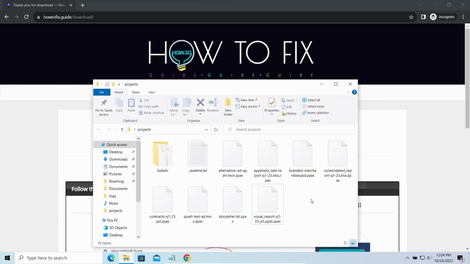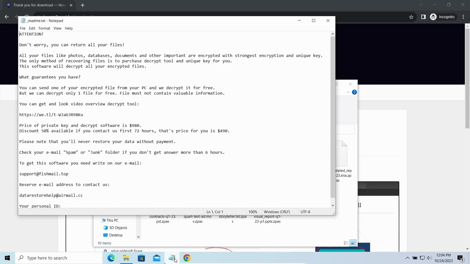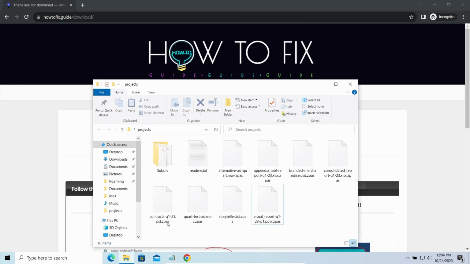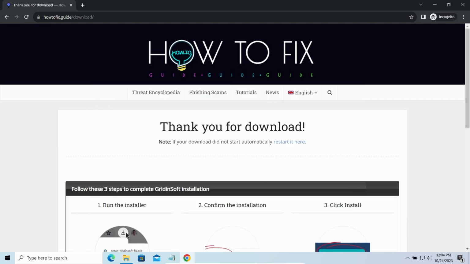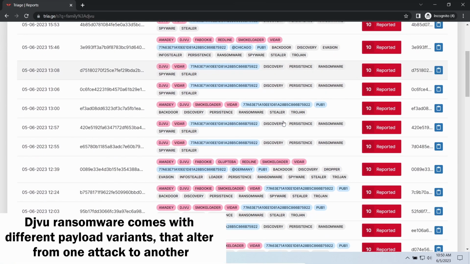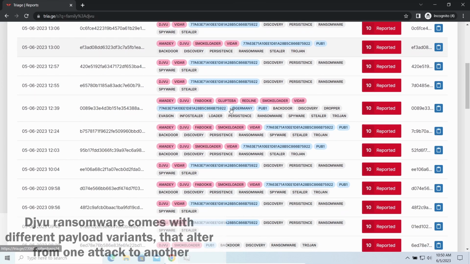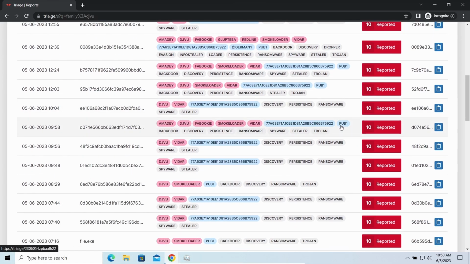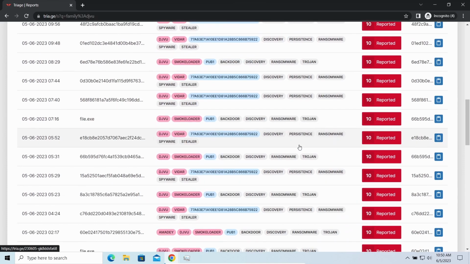The most obvious sign of the attack is the presence of a ransom note titled readme.txt, and the Zpas extensions all over the place. So, first of all, you should remove it as quickly as possible. It carries several other viruses which extend their damage with every minute of being active. To have a better understanding of what you are dealing with, let me tell you some details regarding this ransomware.